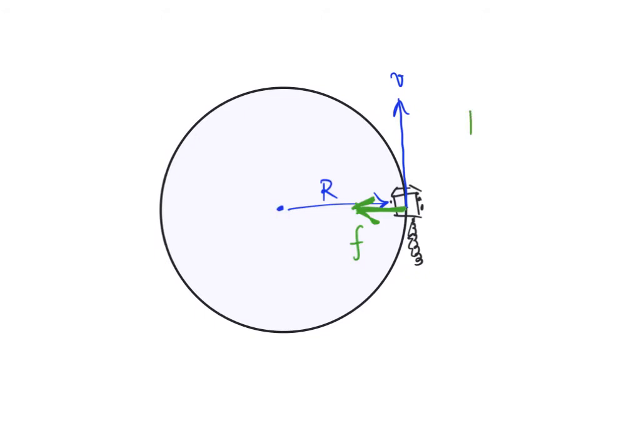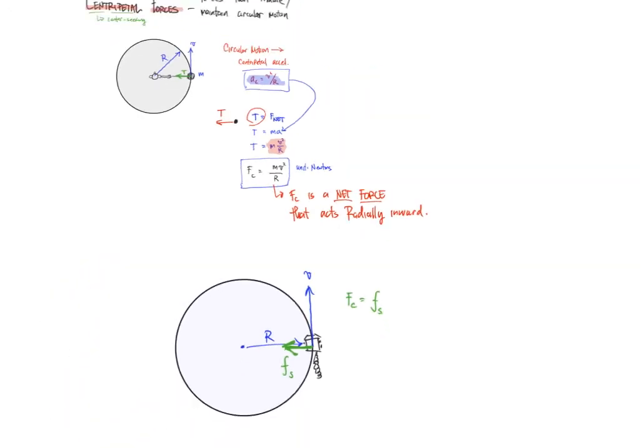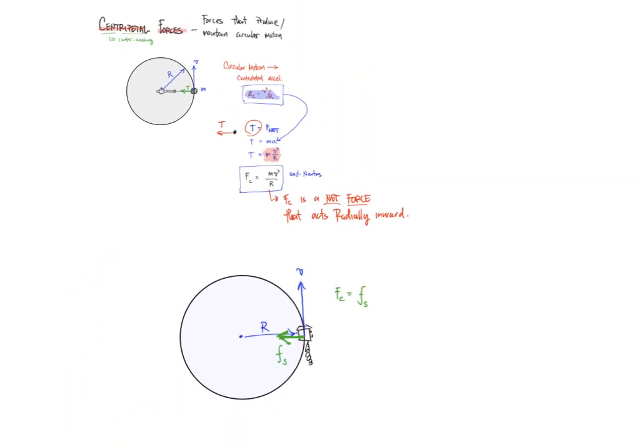So the centripetal force here, in this case, is a friction force. And it's actually, this might surprise you, a static friction force. It's a static friction force because even though the car is moving, the car is not, or better not be, moving along the radius. It isn't moving in the direction of the radius. It's only moving tangent to the circle. So we consider it a static friction force. So that's another example. There are other examples of centripetal forces. Normal forces can be centripetal. Gravity is often a centripetal force. There are lots of different examples of centripetal forces.